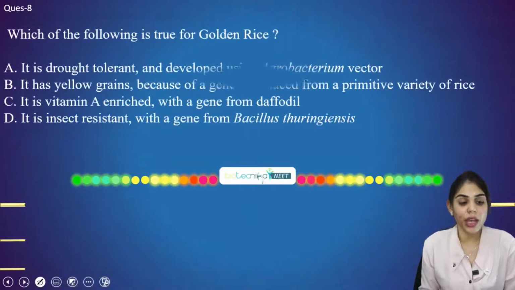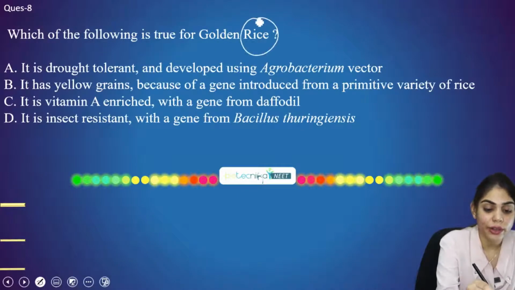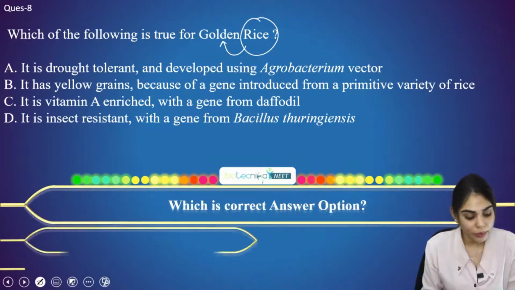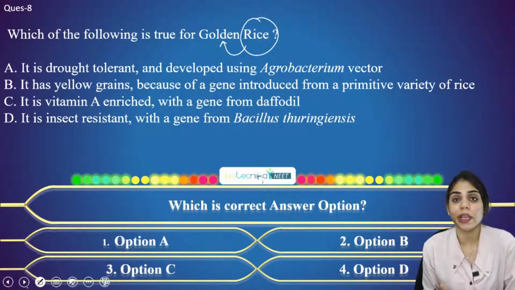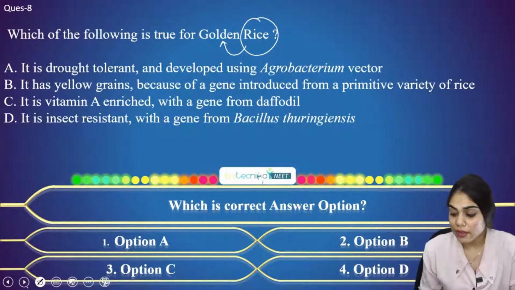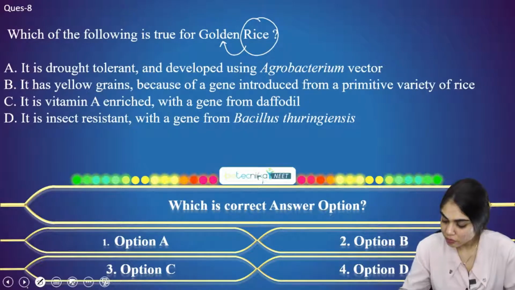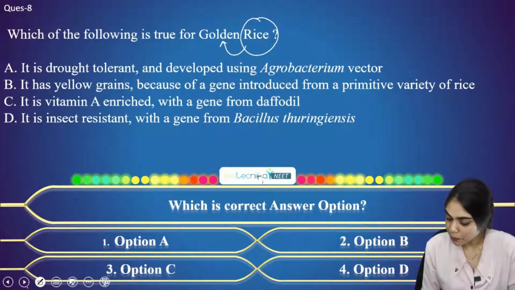The next question you have on the screen is: which one of the following is true for golden rice? Why is the rice color golden? Is it because of option A, option B, option C, or option D? So here you have to pick the correct combination for why the rice is golden in color. Option C. Very good. Others can also reply for this question.